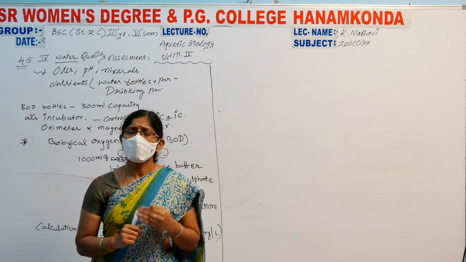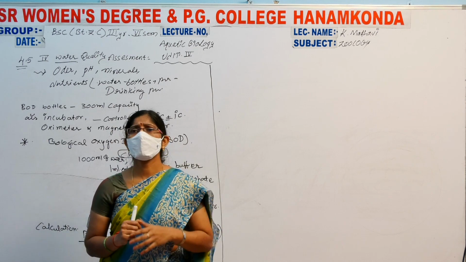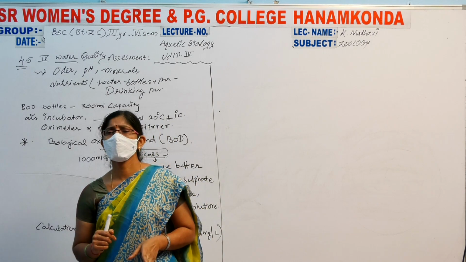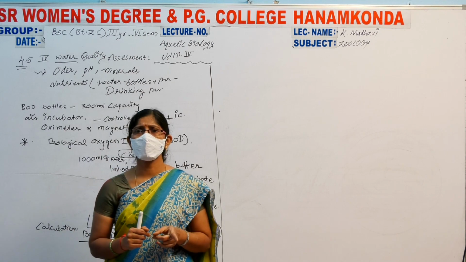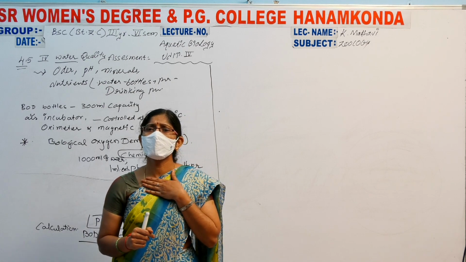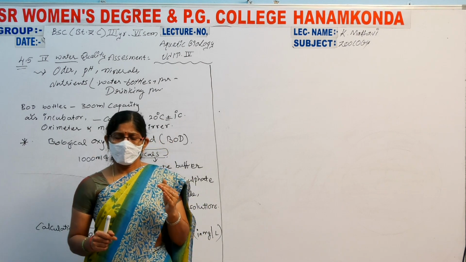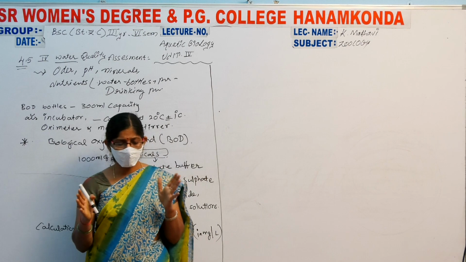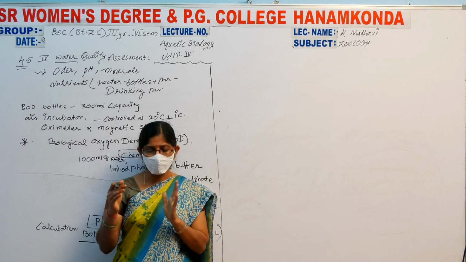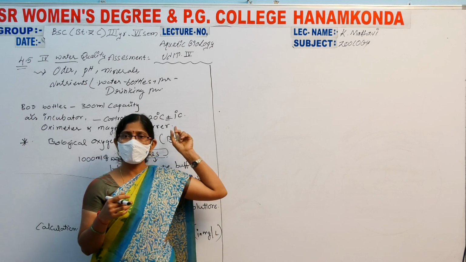So how to measure it? The assessments are BOD and the other one, COD. The quality assessment of water includes two tests: one is BOD and another one is COD. BOD means biological oxygen demand, which is completely dependent upon the biological organisms. The main principle of this BOD method consists of filling the samples in airtight bottles.